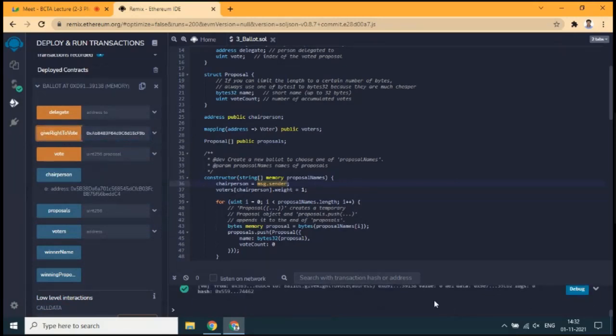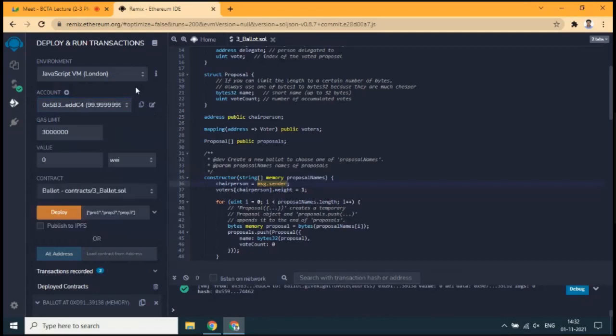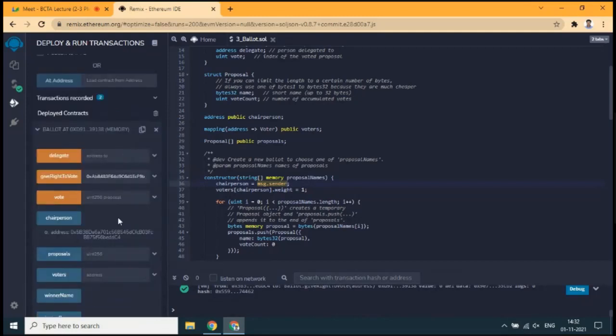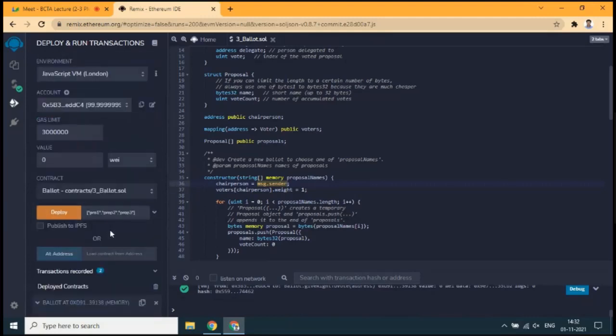Now the right to vote was granted. So the committee member, who is the second account, has been given the right to vote. Now look at the ether balance, from the previous to this one, there is a difference, because the chairperson has run the function called giveRightToVote. Now this address has the right to vote. Now select this address.